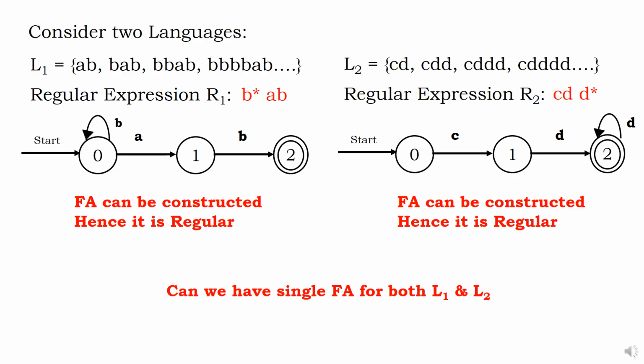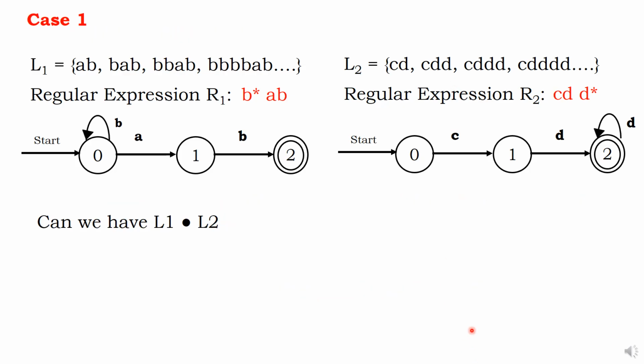Now we will have some examples. Using the same languages, let us do case 1. Let us combine by concatenation, L1 L2, which means R1 dot R2. This is the R1 expression and this is the R2 expression. Can I have a dot like this? Yes, possible. Now my question is, can you have a diagram like this? Yes, obviously possible.